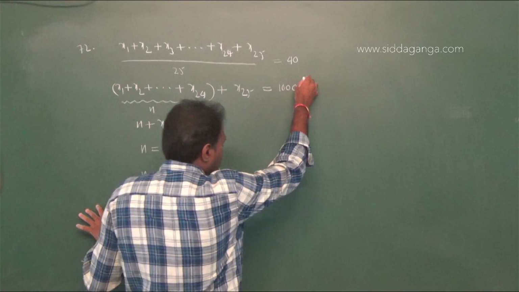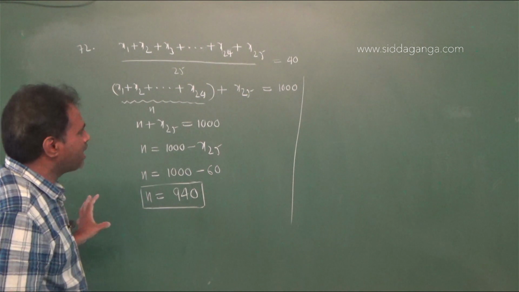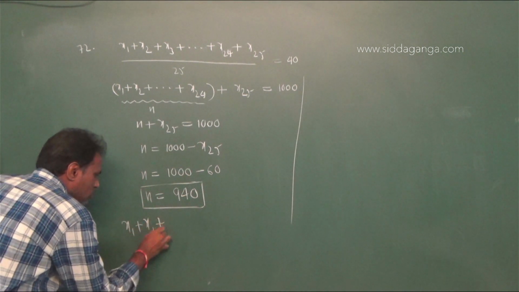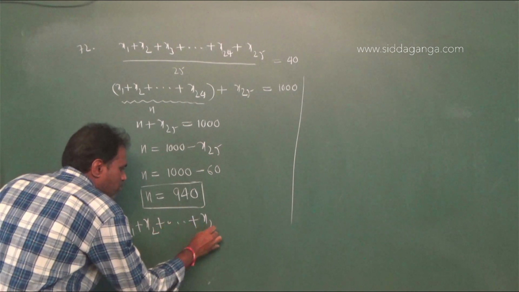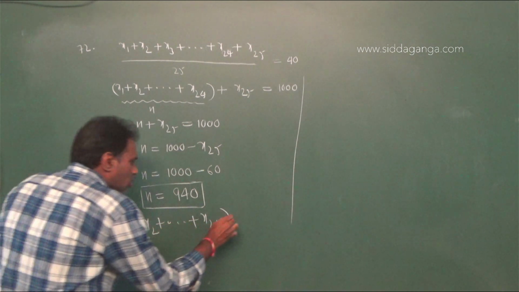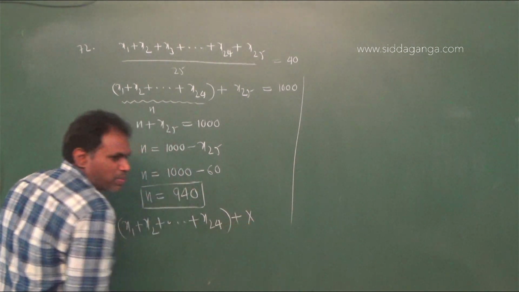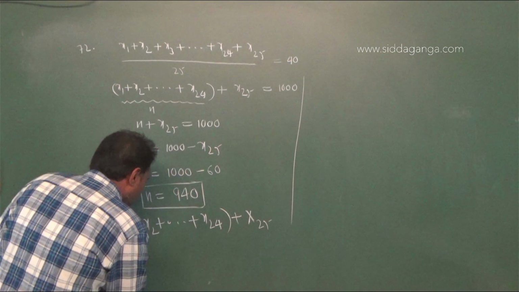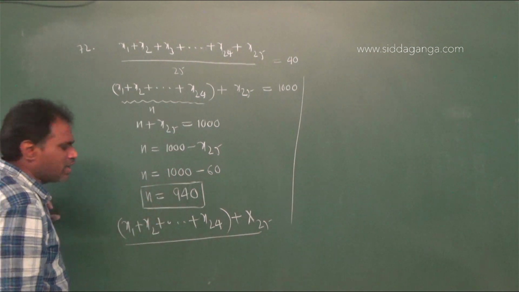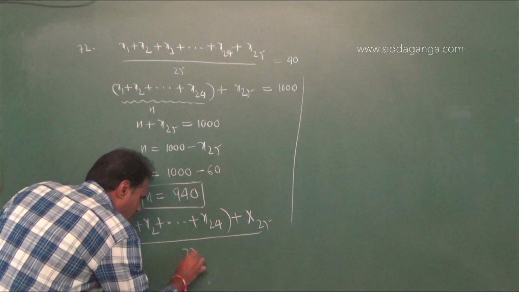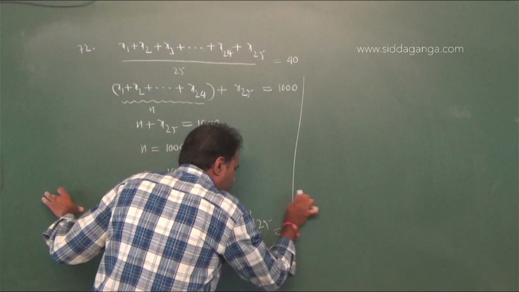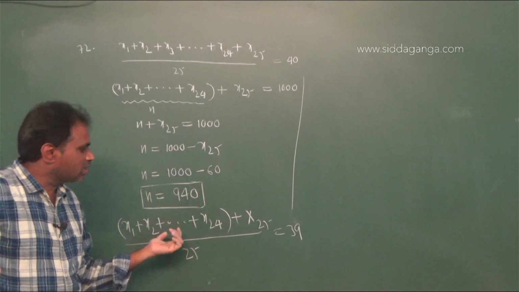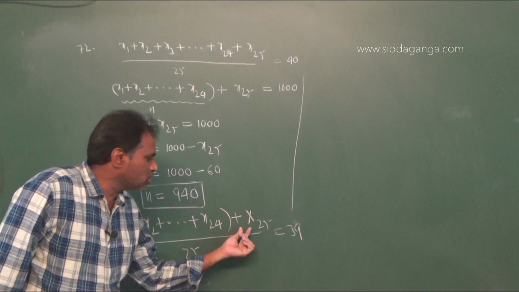Now one more teacher is added. Now x1 plus x2 plus up to x24 plus the newly appointed teacher, which I am taking as capital X25, and the mean is 39, given. Therefore divided by 25 equal to 39. After one teacher retired, one more teacher is appointed.